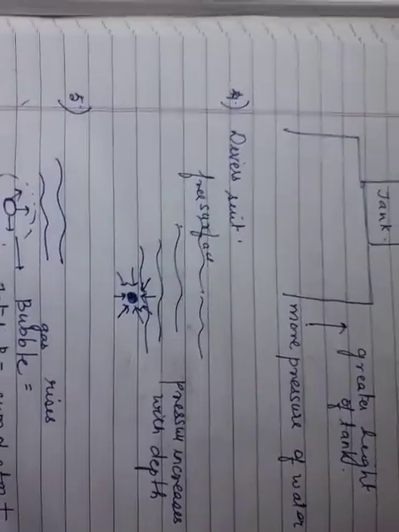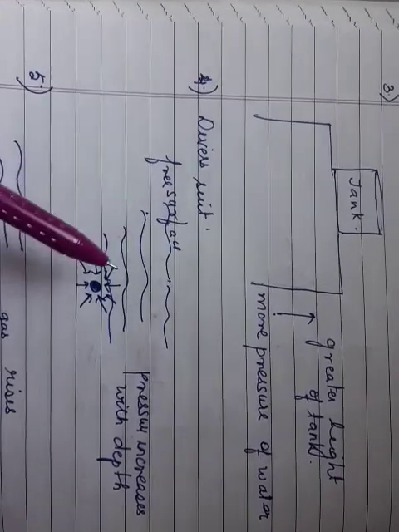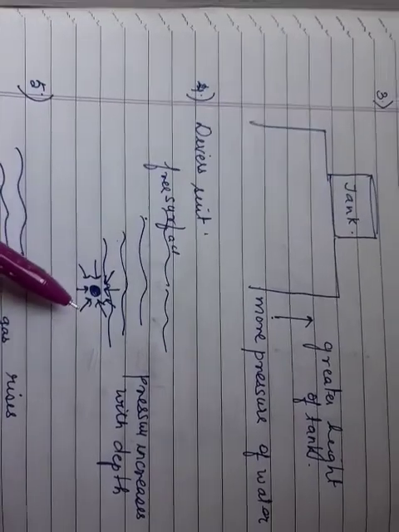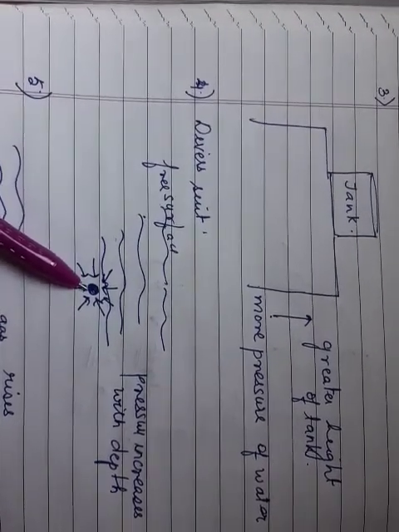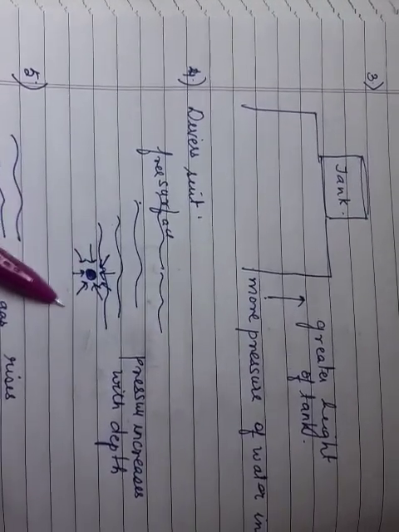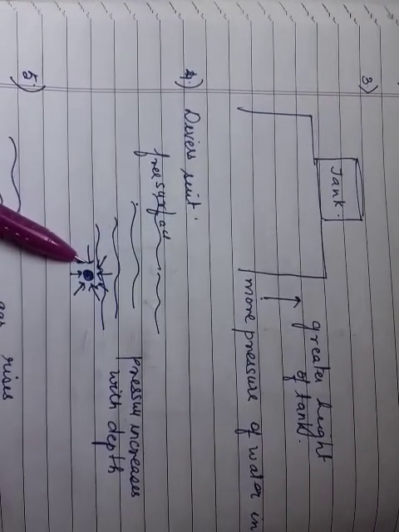Now the sea divers have a special protective suit. Why? Because there is a huge and tremendous pressure at the bottom of the sea. The sea water has a very great pressure. Suppose this is a diver's suit, or this is a person who is diving, a lot of pressure is exerted on him. And because of this, this pressure is much more than the blood pressure in your body.